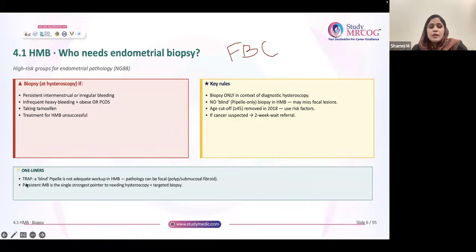Fine. So here, basically people will get confused between the blind biopsy and hysteroscopic biopsy. So don't forget that. And intermenstrual bleed, it is not a single episode of intermenstrual bleed. Remember, it is persistent intermenstrual bleed. Okay. So don't get confused. Persistent intermenstrual bleed.